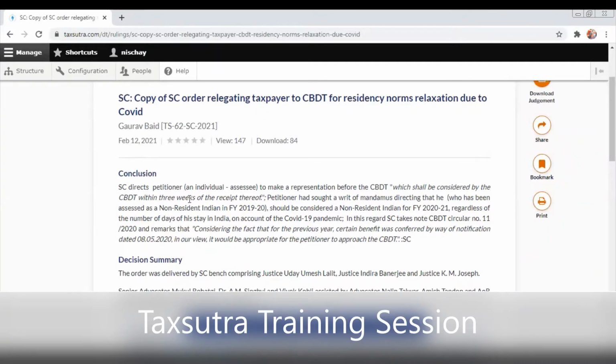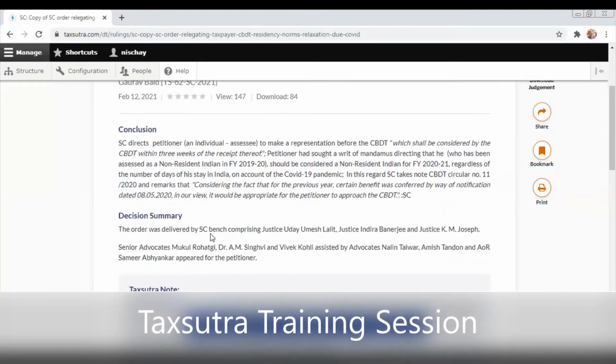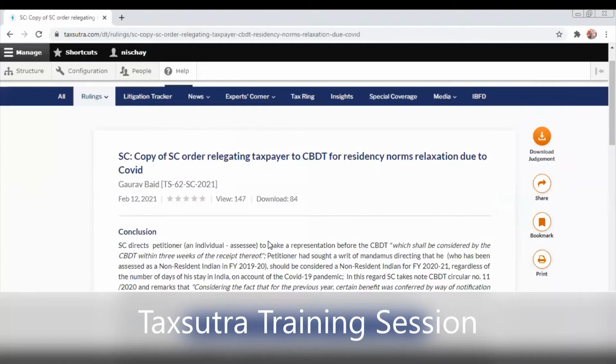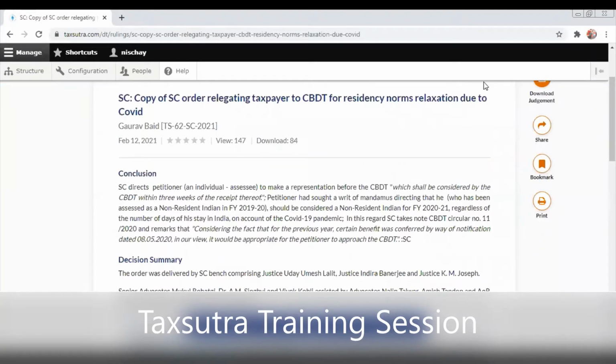Now, what kind of an analysis is this? This analysis is based on the judgment. We have a team of chartered accountants who are based across various locations. These chartered accountants, lawyers, or company secretaries read the judgment and know what the judgment is talking about.